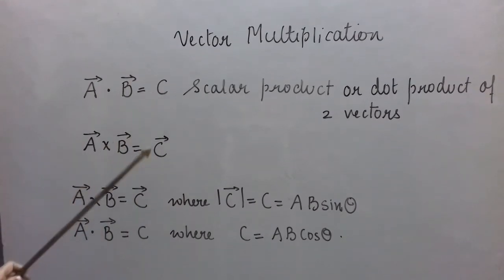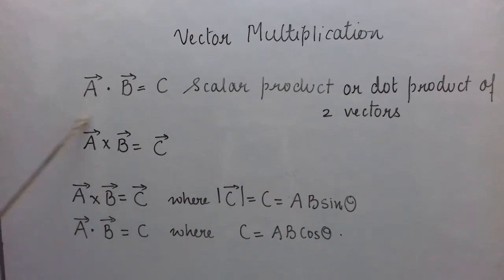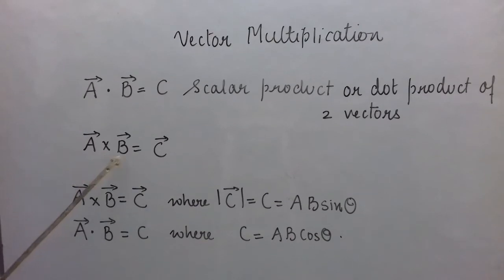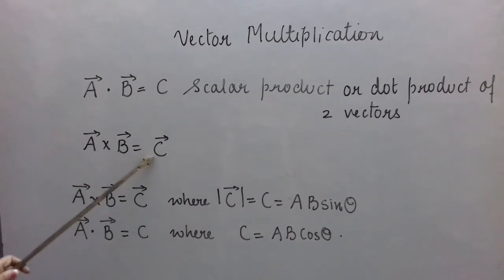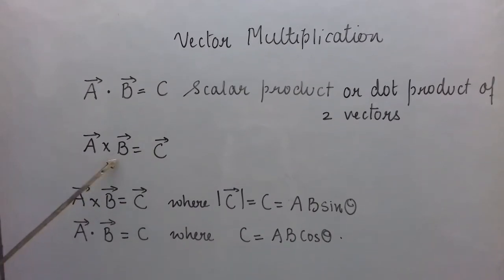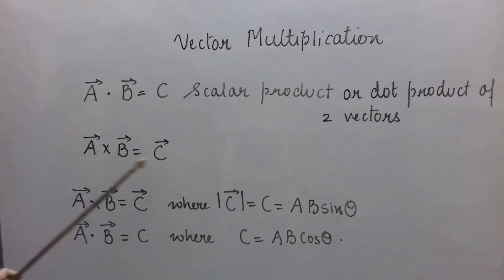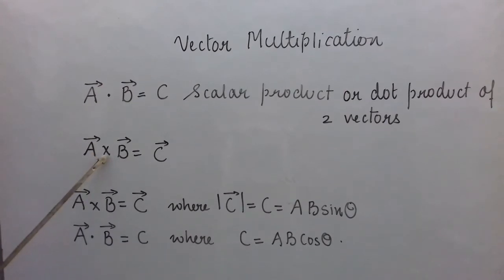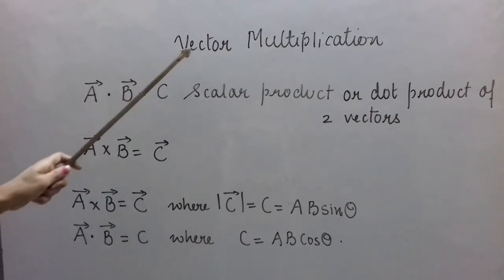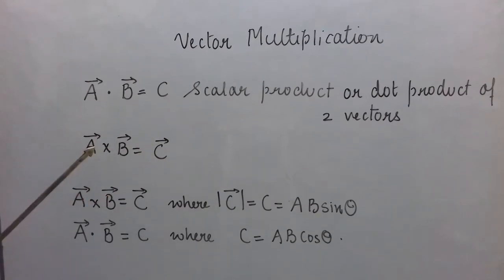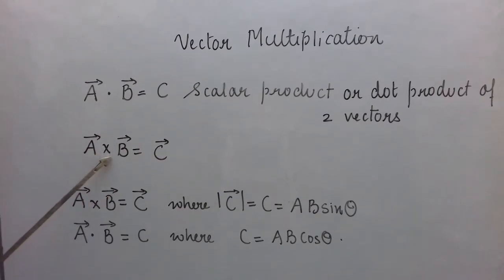Here, when we put a cross between the two vectors and the answer is also a vector quantity, not a scalar now, this is the vector product of two vectors, or we can call it the cross product of two vectors. So there are two methods of vector multiplication: scalar product or dot product, and cross product or vector product.